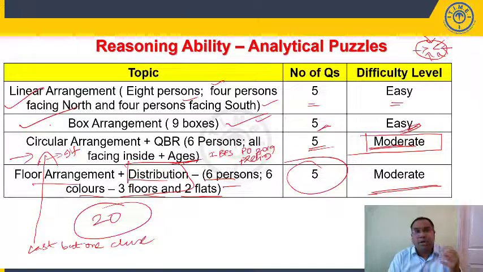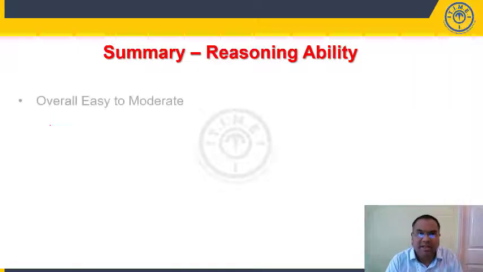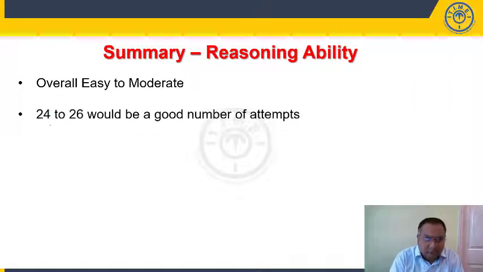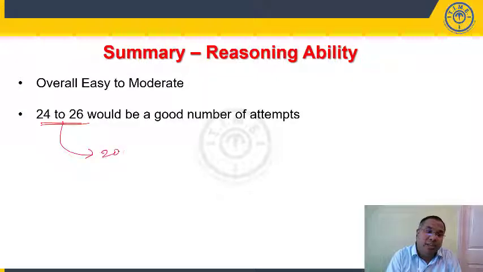In puzzles also, you should have attempted linear arrangement, box arrangement. Then you could have tried the other two. So overall, the reasoning section can be classified as easy to moderate. 24 to 26 questions would be considered a good number of attempts within the stipulated time of 20 minutes.